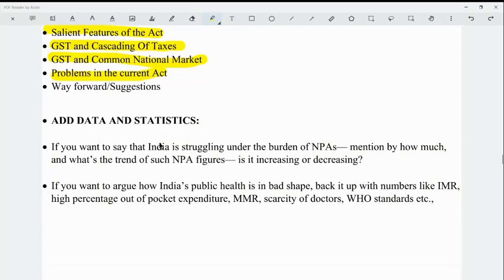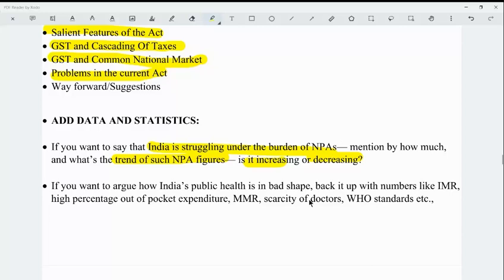So add data and statistics. If you want to say that India is struggling under the burden of NPA, mention by how much and what's the trend of such NPA figures. Is it increasing or decreasing? You can mention that around 85% of the NPA in India is held by the public sector banks. That is why it is very important that the functioning and the working of the public sector banks must be improved, revolutionized to make proper governance initiatives in that.